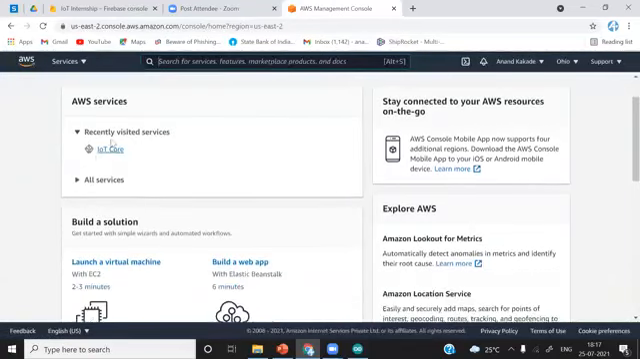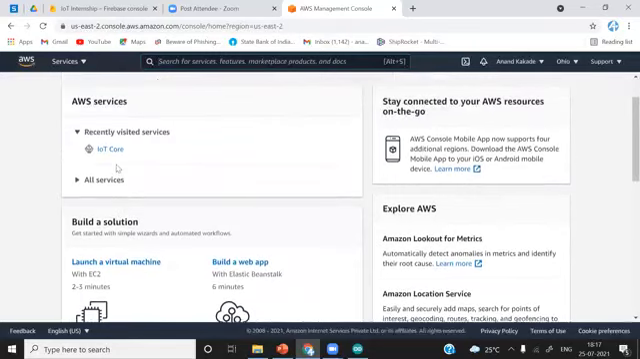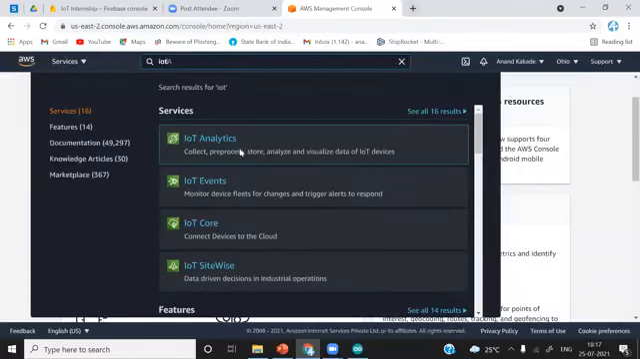You can see here AWS services recently visited. I have recently visited AWS IoT Core. Okay. So by default, if you have logged in for the first time, it will not show any recently visited services. To find the services you want to use, just type here the name of that service. So we want to use AWS IoT. So I will simply type IoT and it will provide the list of available services.